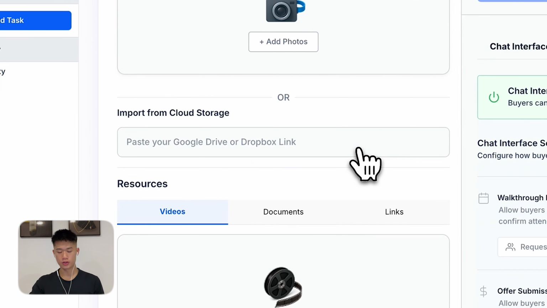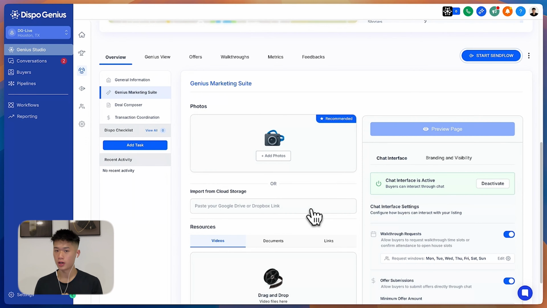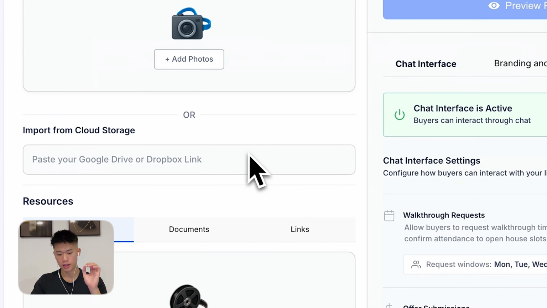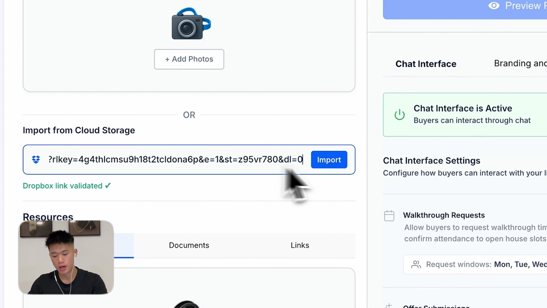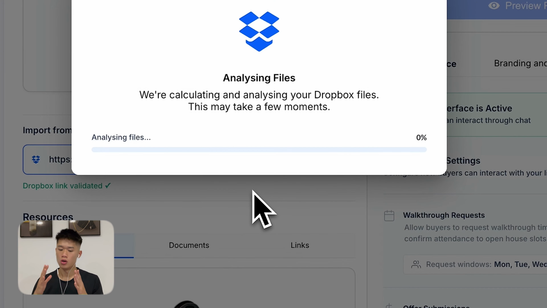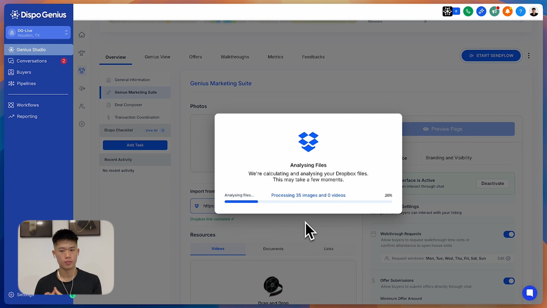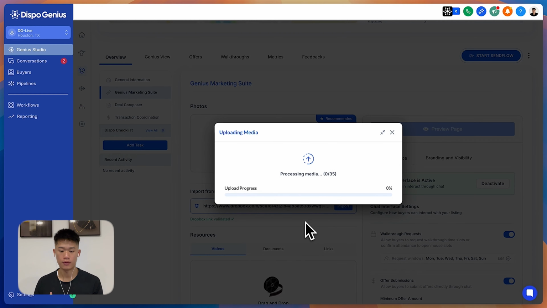So let's say I have photos on this home. Normally your photos are stored on a very ugly Google Drive link or a very ugly Dropbox link. You don't have to download anything like that. All you have to do to upload your photos onto Dispo Genius is put in the Dropbox link or Google Drive link, or even upload them manually if you have them downloaded. We built this internal tool where we automatically pull the contents from the Dropbox files area. Also on top of that, which is the main feature here, is that we classify and label every single photo.